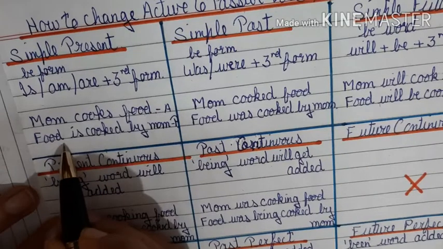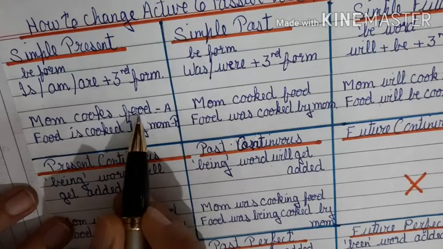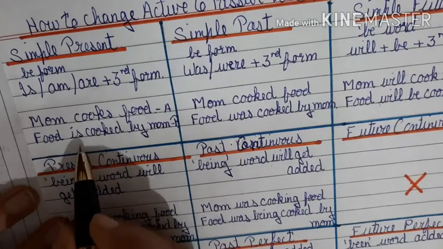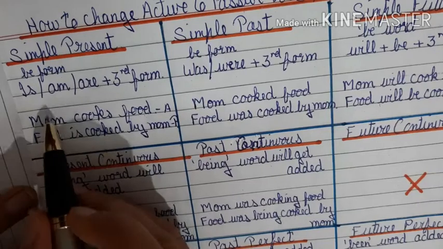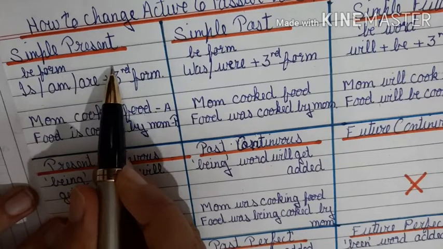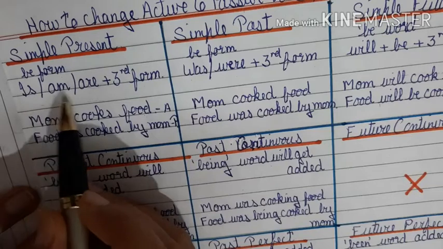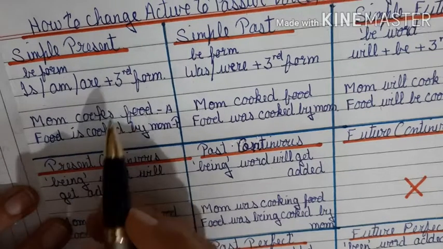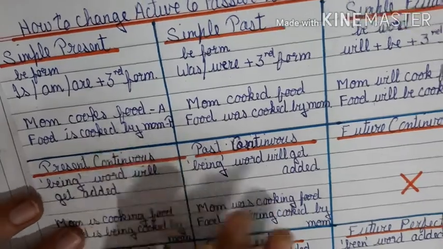Now let's change this sentence. Food is cooked by mom. A flip is there and cooks becomes is cooked. Why? Because the rule says in simple present from active to passive, the be form is, am, are plus the third form is going to be used. I hope the rule is clear.